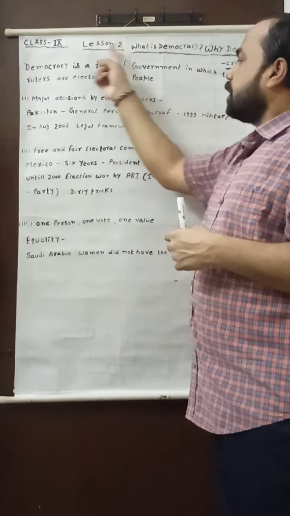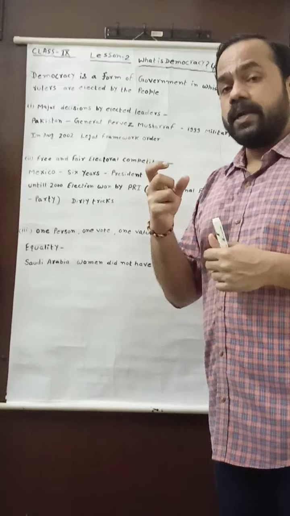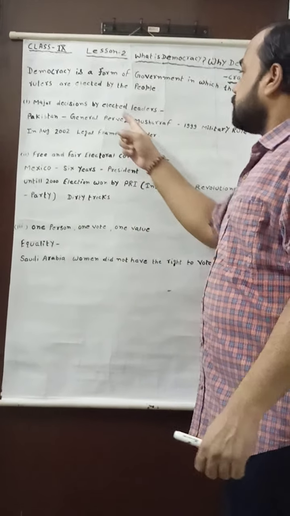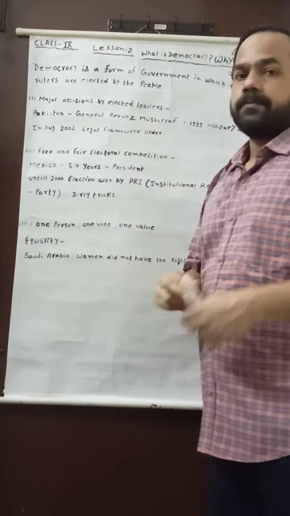And after this Legal Framework Order, the election was conducted, and in this particular election, those representatives who won the election in their constituency, no doubt they will take decisions, but the ultimate or final decision will be taken only and only by General Parvez Musharraf.